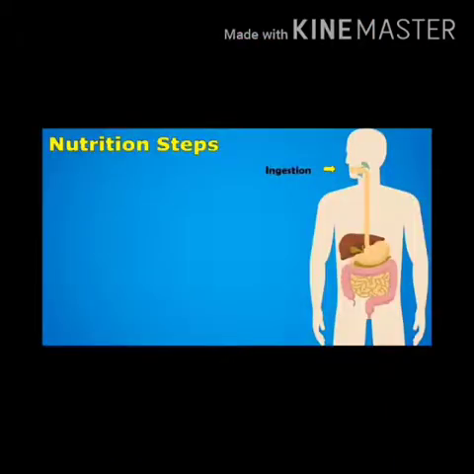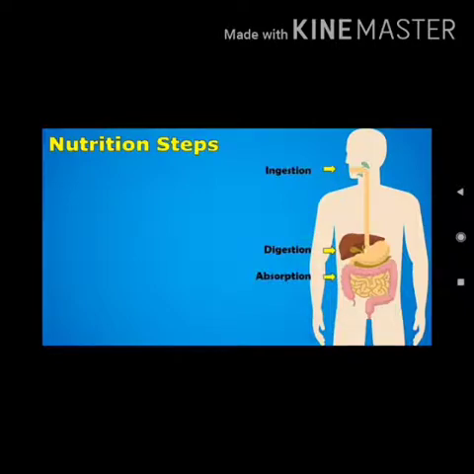Okay, first we will talk about the process of nutrition, and the process of nutrition is completed in 5 steps. Now what are the 5 steps? First, ingestion, digestion, absorption, assimilation and egestion. Now the first step is ingestion, meaning taking in of food is called ingestion. Second is digestion. What is digestion? Digestion is a chemical simplification of food, during which the complex and indiffusible form of food is converted into a simple and diffusible form with the help of enzymes, and it is called digestion, which takes place in the stomach and small intestine.